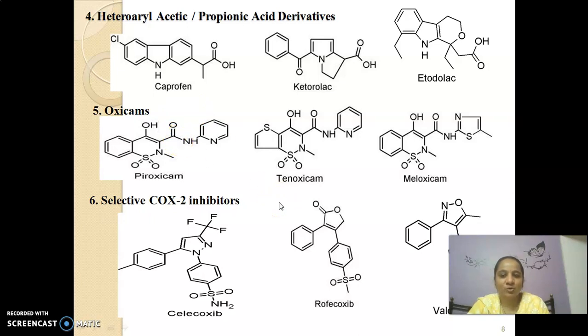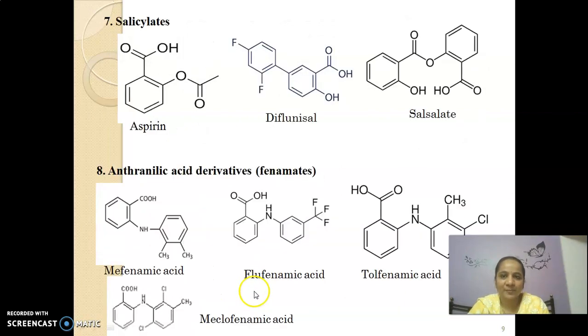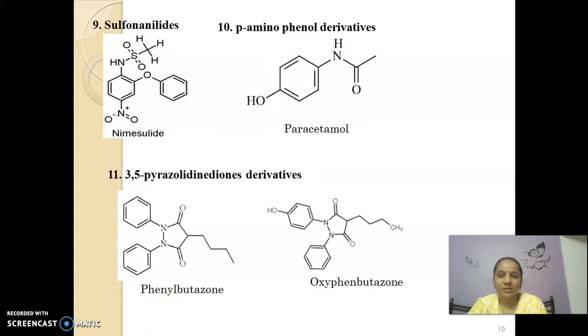Next are the selective COX-2 inhibitors, which bind only to the COX-2 isoform, thereby reducing the side effects associated with the blockage of the COX-1 enzyme. Examples are celecoxib and rofecoxib. The next is the salicylates. An example is aspirin. The next is the anthranilic acid derivatives, for example mefenamic acid. The next is the sulfonanilides. An example is nimesulide. The next is the para-aminophenol derivatives, paracetamol. And the last category is the 3,5-pyrazolidinedione derivatives.